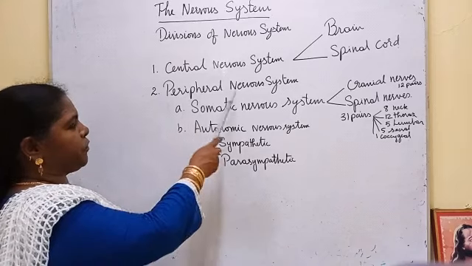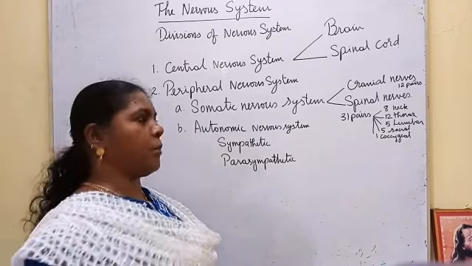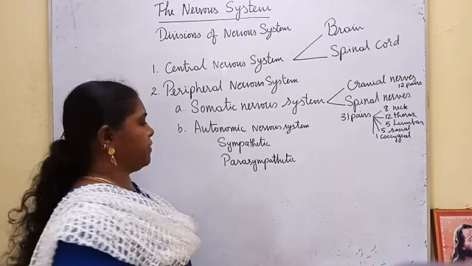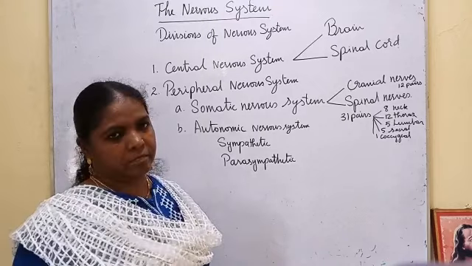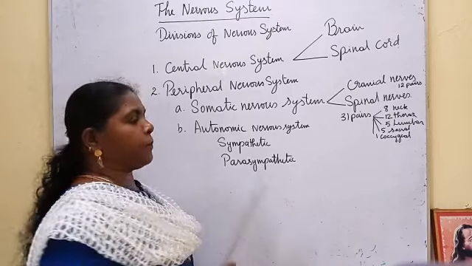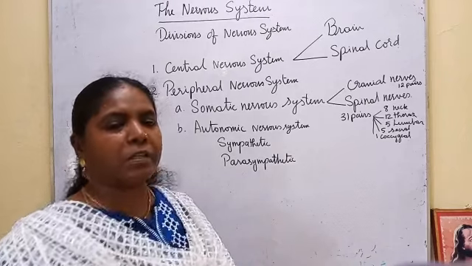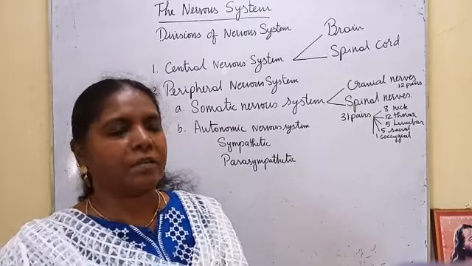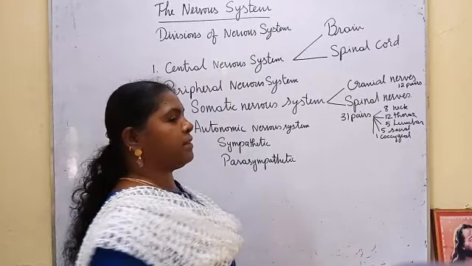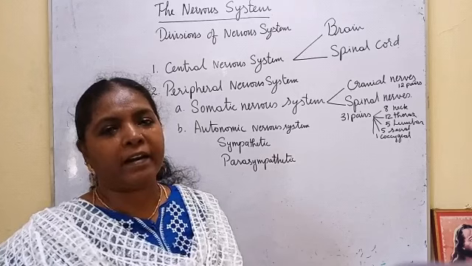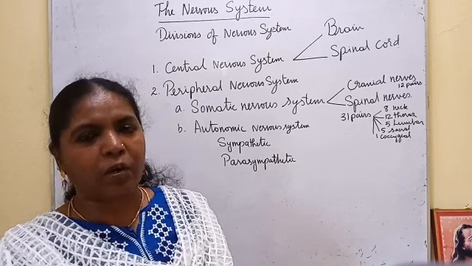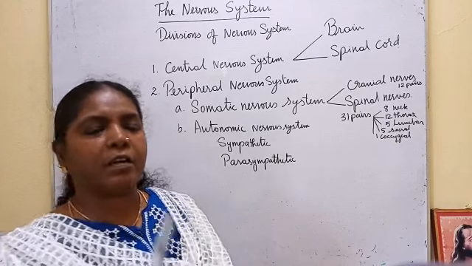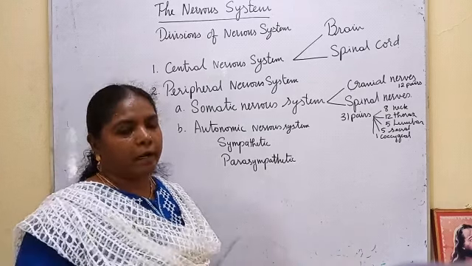The next category of the peripheral nervous system is the autonomic nervous system. It is made up of two types of nerves, sympathetic and parasympathetic. Sympathetic nerves prepare the body for emergency time. It is induced by the adrenaline secreted by the adrenal gland. Next, in the endocrine system, we are going to see all the endocrine glands which secrete hormones, and the adrenal gland is one of them.